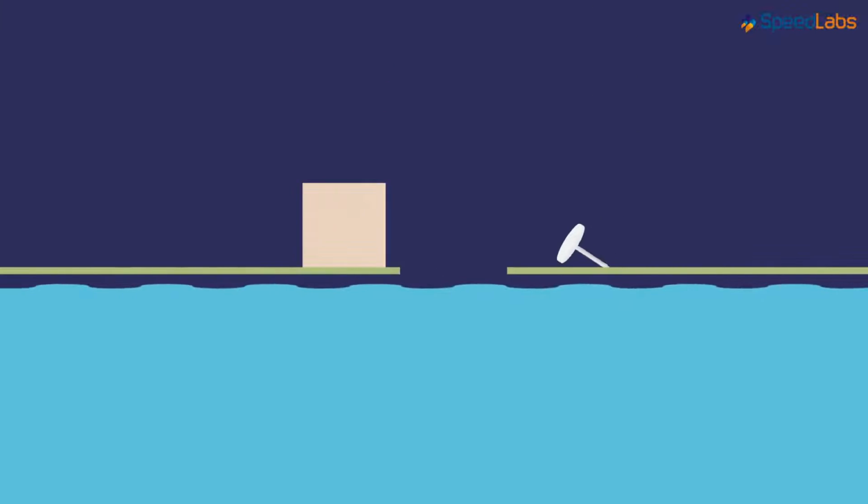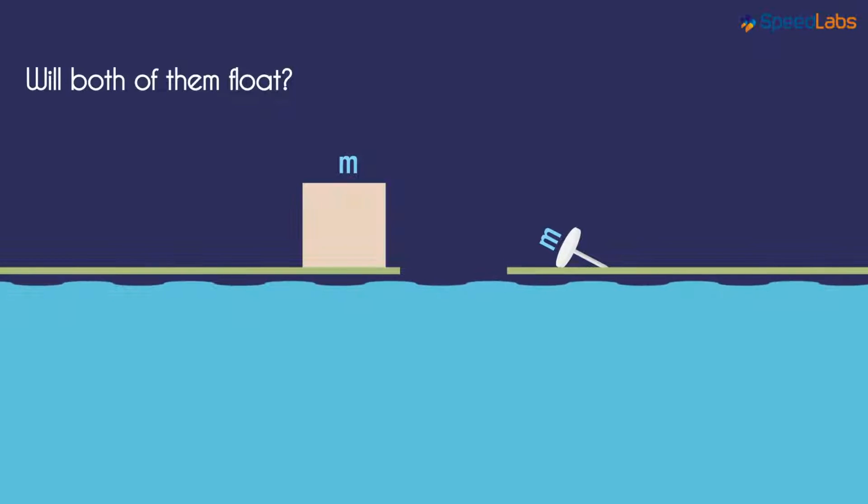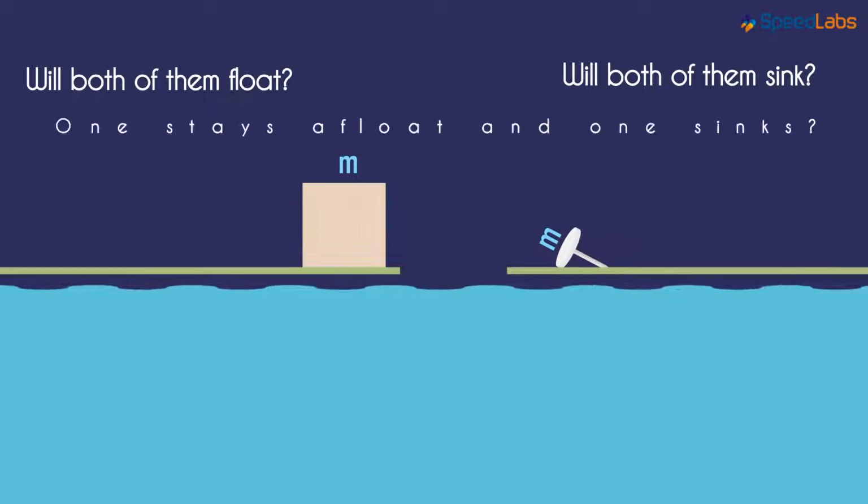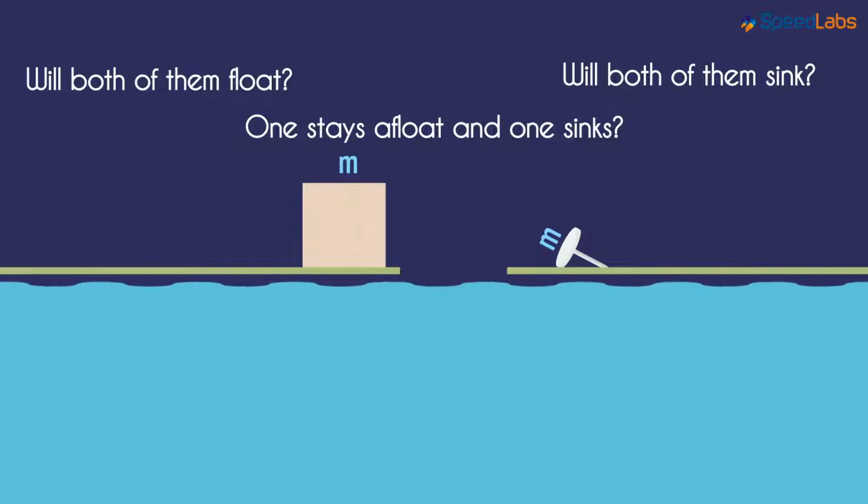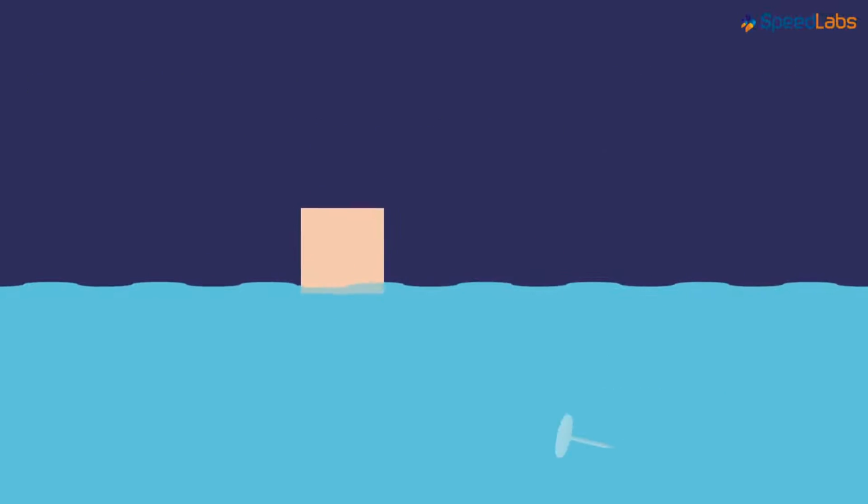This is the example we left at in the previous video. If we drop a piece of balsa wood and a metal pin of the same mass into the water, what will happen? Will both of them float, or will both of them sink? Or one stays afloat and one sinks? Just by intuition, we can say that the wooden block will float and the metal pin will sink.